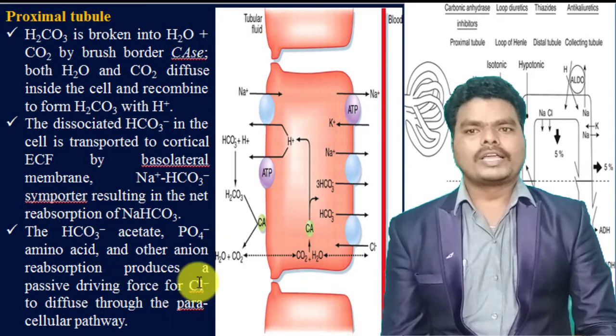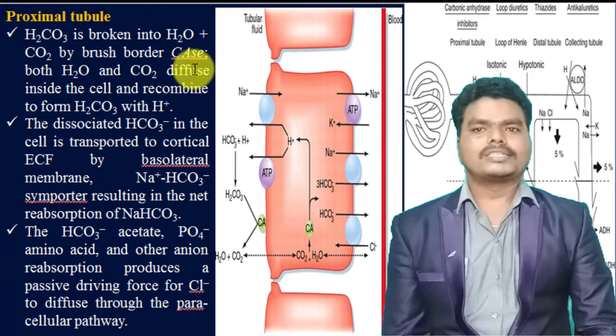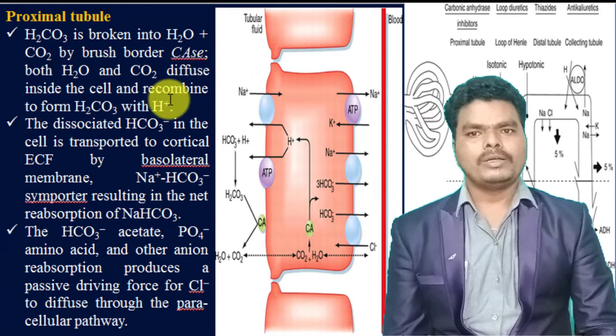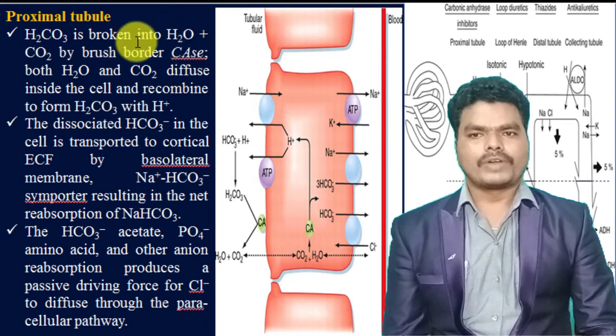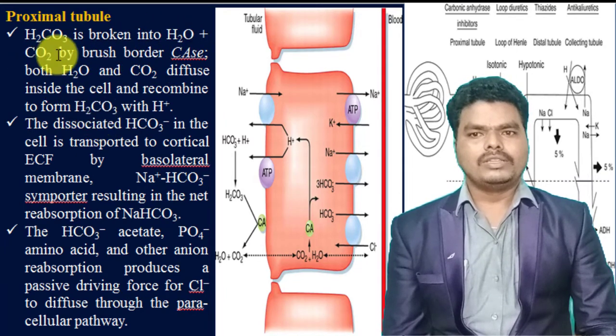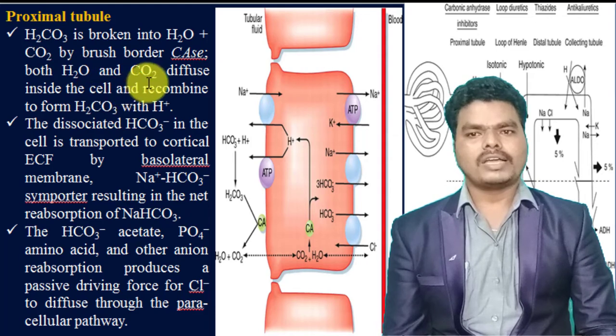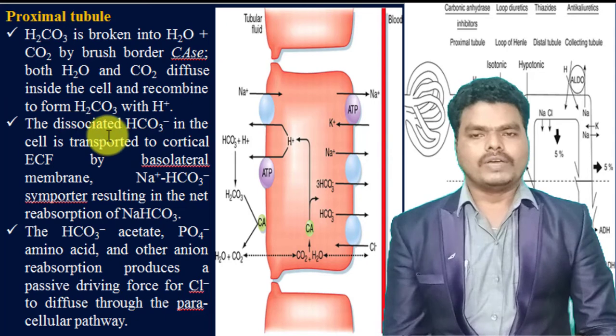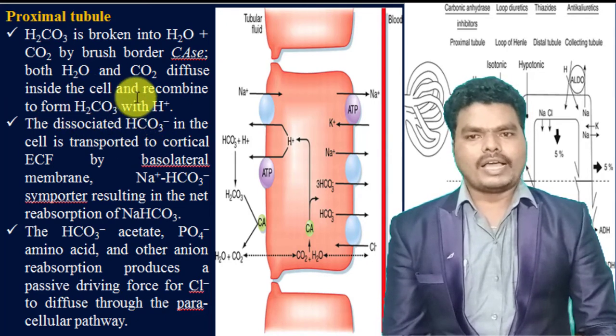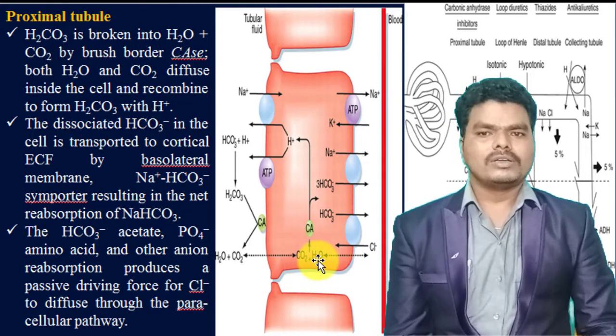The formed carbonic acid is again broken into water and carbon dioxide by the action of carbonic anhydrase present in the brush border cells. After formation of water and carbon dioxide from the carbonic acid, they diffuse into the cell and recombine into carbonic acid. The carbonic acid inside the cell again dissociates into bicarbonate and H+ ions.